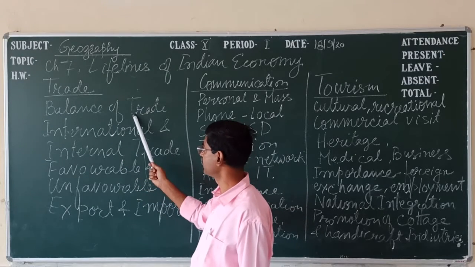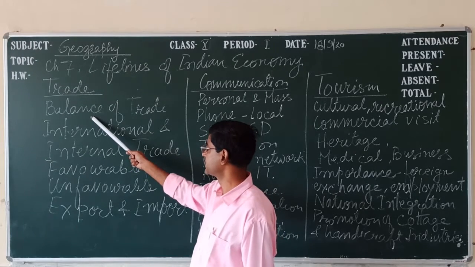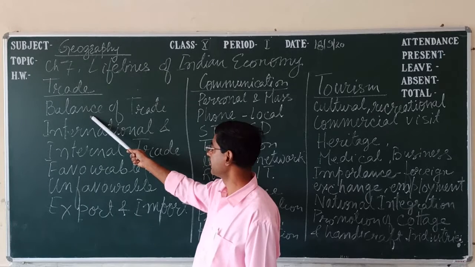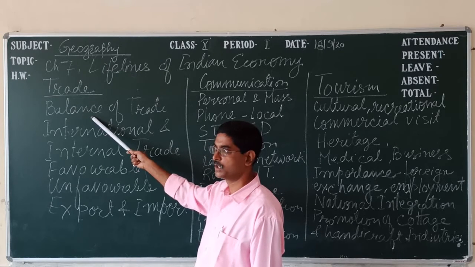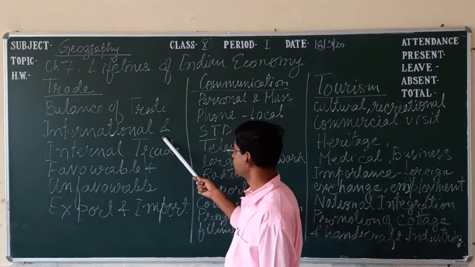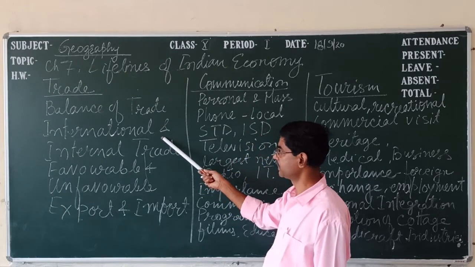Balance of trade means whenever export and import of commodities is comparable, that is called balance of trade. Sometimes one country exports more and imports less, and sometimes it imports more and exports less. In the same way, it can happen the opposite way also.